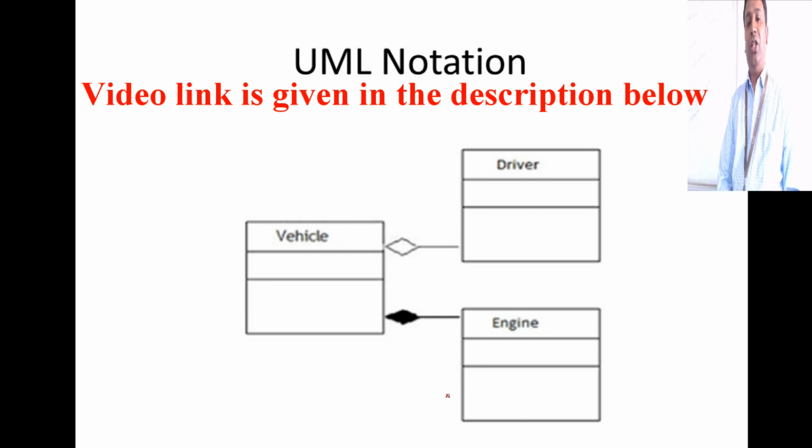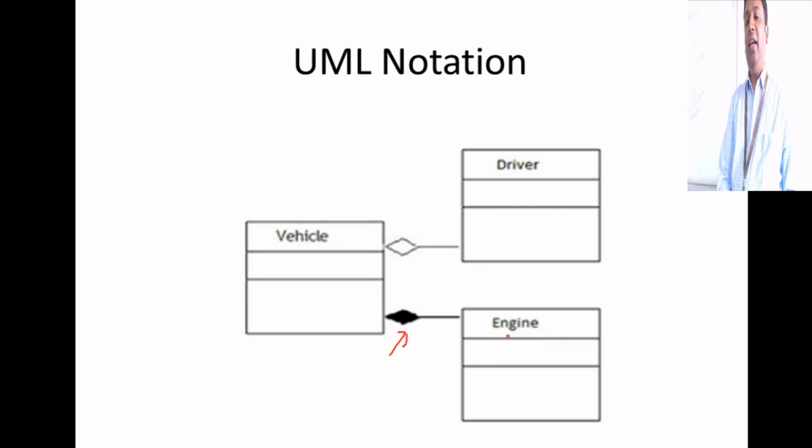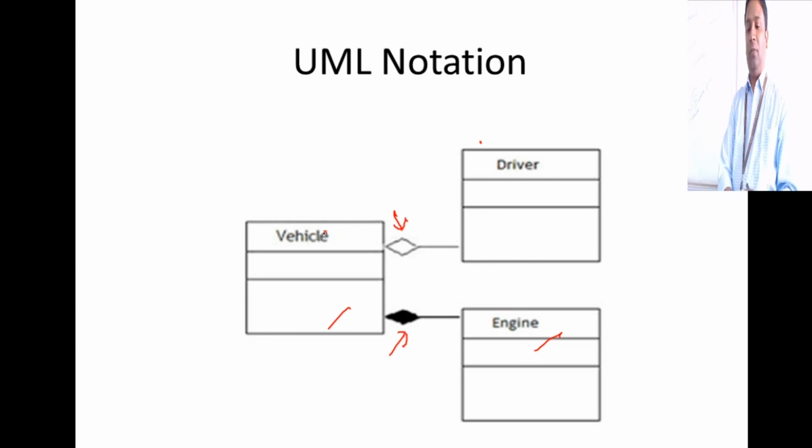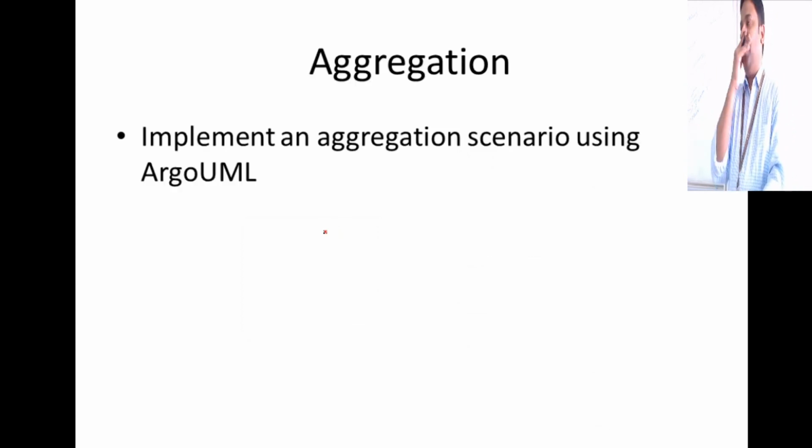So with composition, you just go with a shaded diamond. So when the vehicle goes out of scope, the engine will also go out of scope. Whereas with aggregation, you see that it is not shaded, it's a diamond like this. So when the driver object or vehicle object goes out of scope, the other object can still remain in the system. So aggregation, you can think of that.